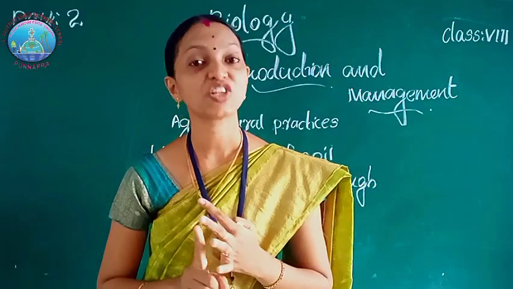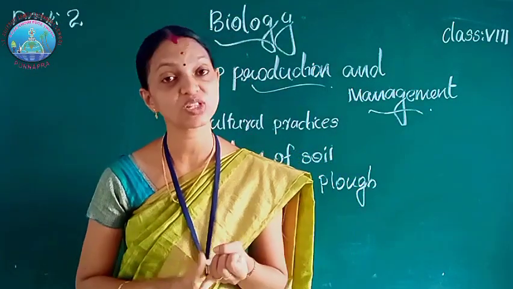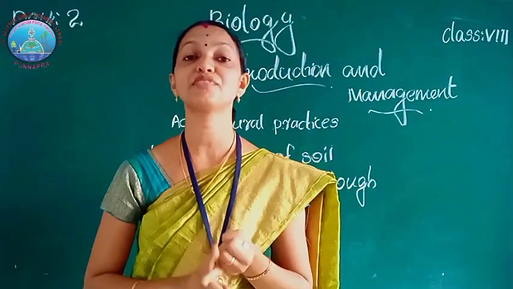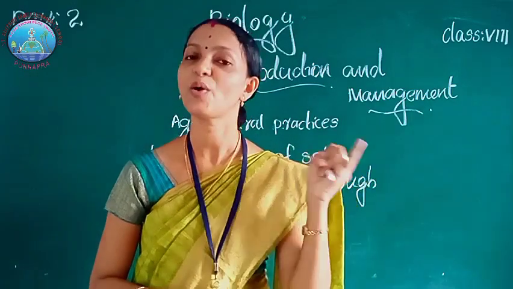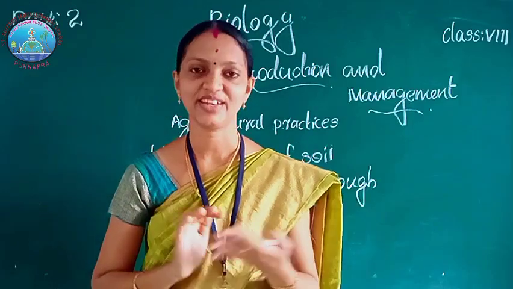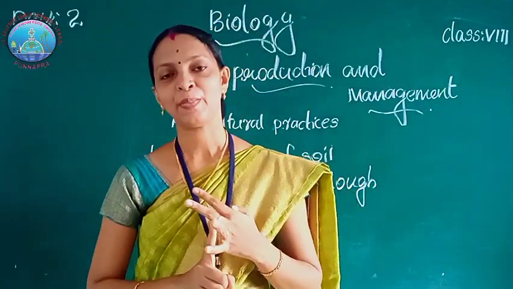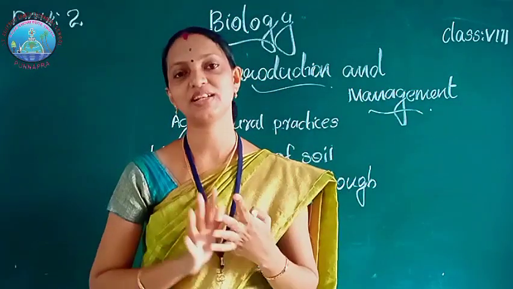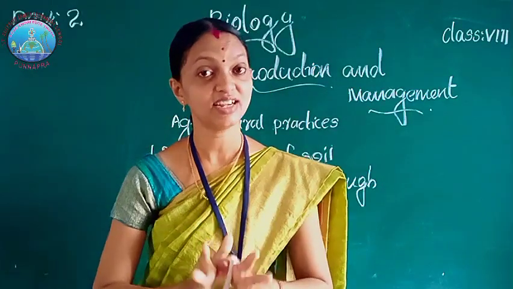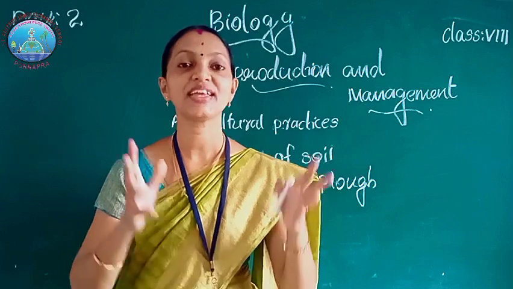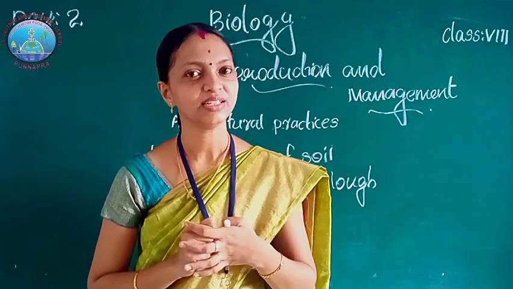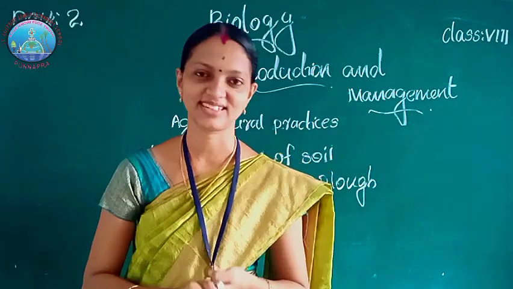First one, preparation of soil. Preparation of soil is a major step in agricultural practices. The process of turning and loosening of the soil is called plowing. Plowing is done by plough. Nowadays it is done by a tractor driven cultivator. Second step, sowing. Sowing is one of the most important steps in crop production. Before sowing, farmers select good quality seeds. Sowing is the process of scattering seeds. It is done by seed drill with the help of a tractor.